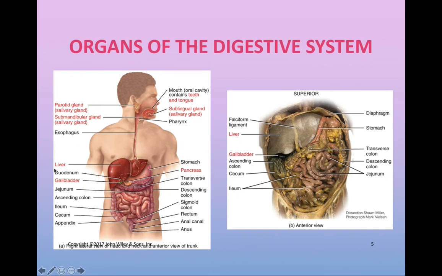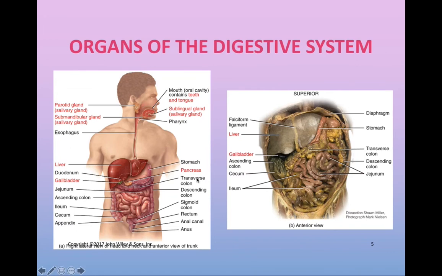That is the duodenum. The liver is going to be the major organ in our body that detoxifies poisons and drugs and also produces bile. Bile produced in the liver will make its way over to the gallbladder to be stored so that it can be released later when it is needed.